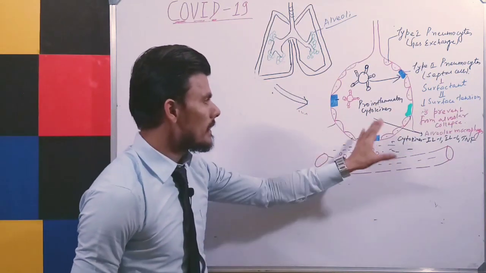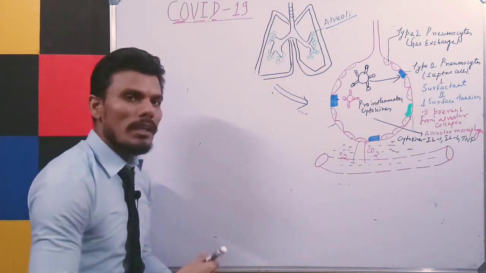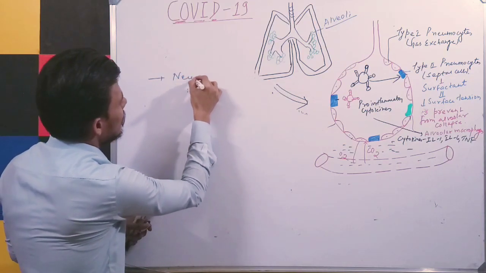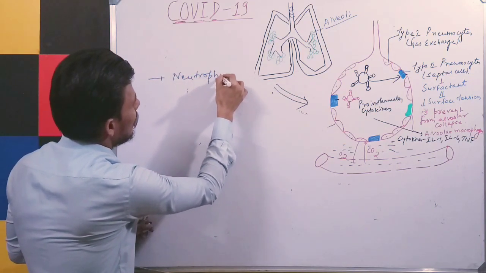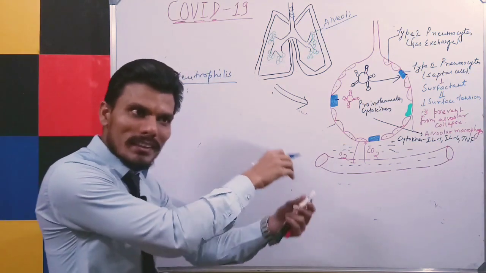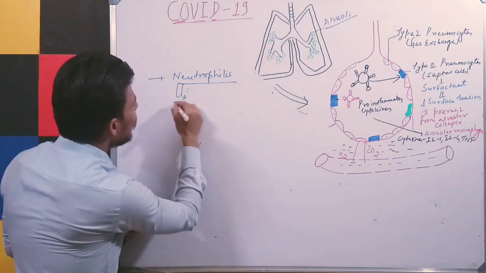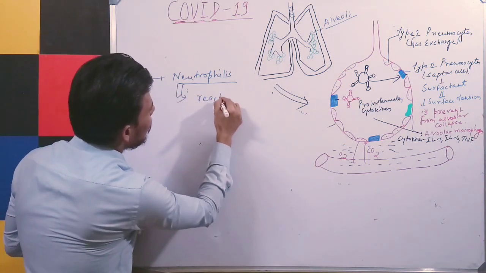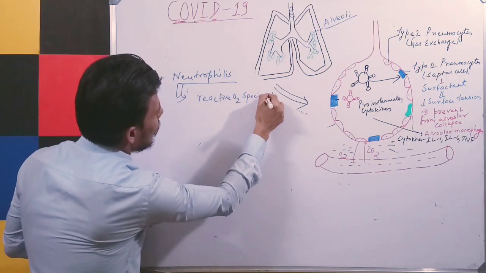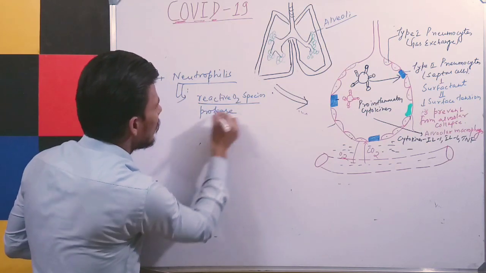So there is cellular damage, right? Due to the release of cytokines, they will recruit neutrophils, or you can say WBC, to the site of the infection, right? Now these neutrophils will release reactive oxygen species and then protease. Are you getting me?